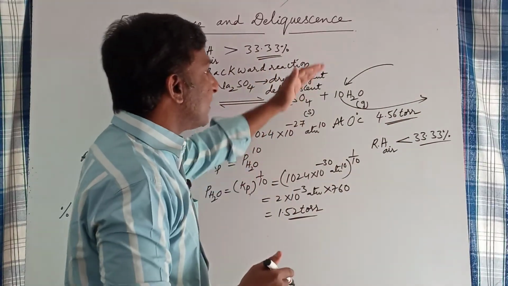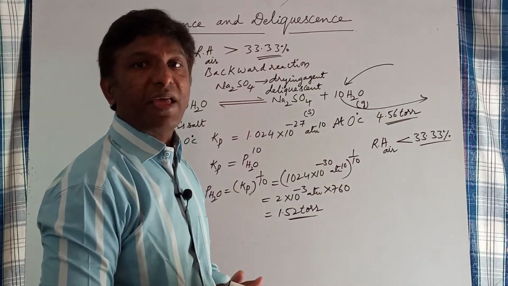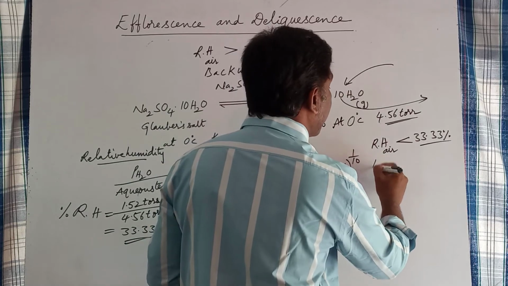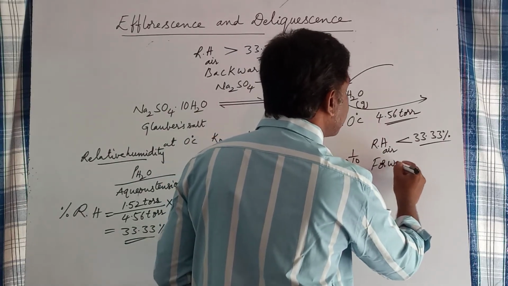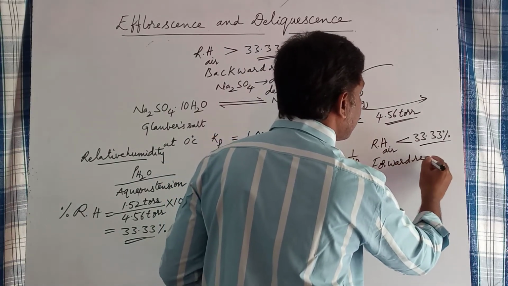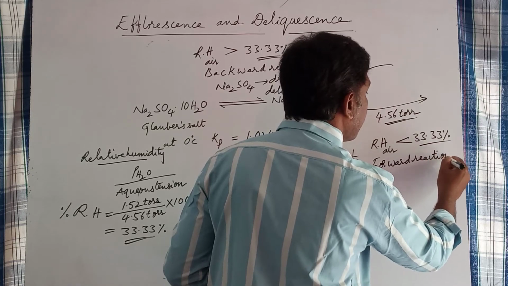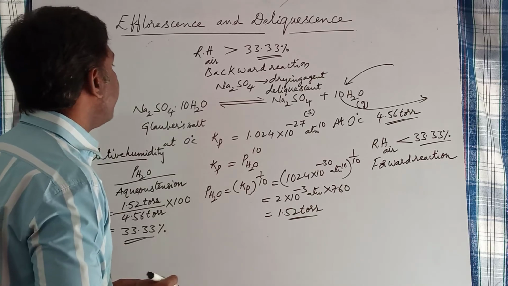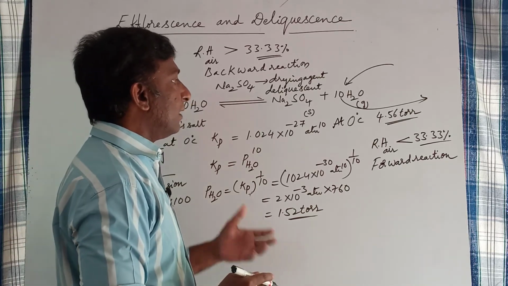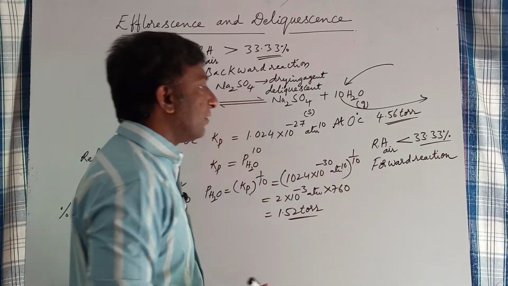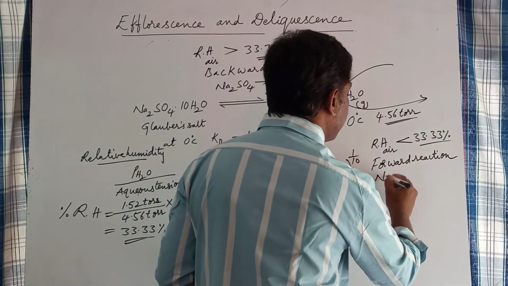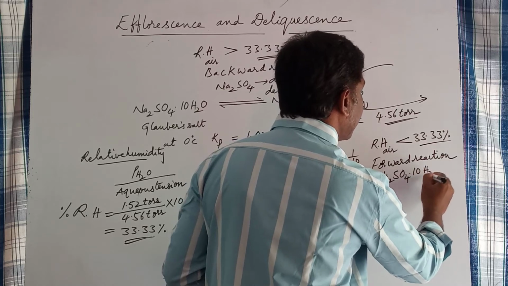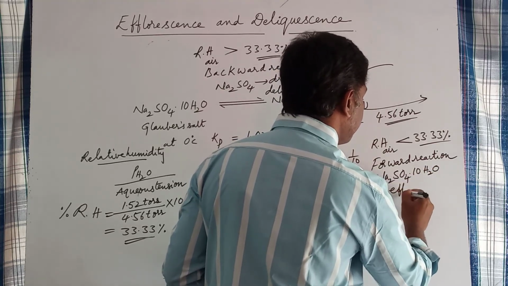So water vapor is removed from the equilibrium. As product is removed, what happens? The forward reaction occurs. In the forward reaction, this Glauber's salt, sodium sulfate decahydrate, loses water molecules, so it acts as efflorescent. Sodium sulfate decahydrate acts as efflorescent.